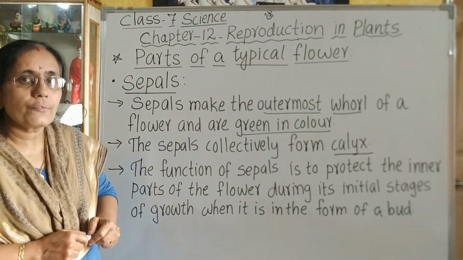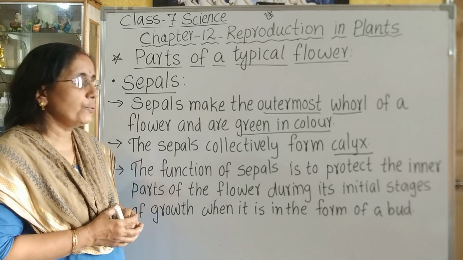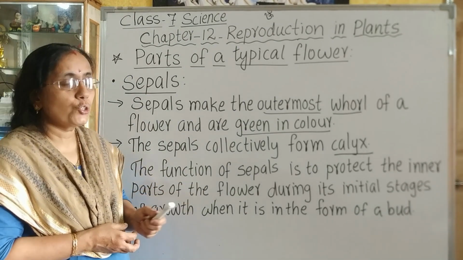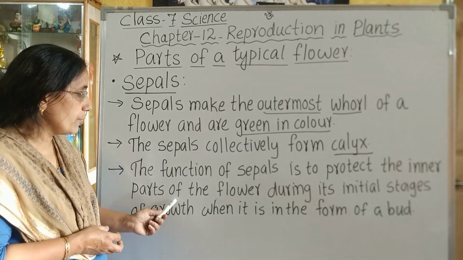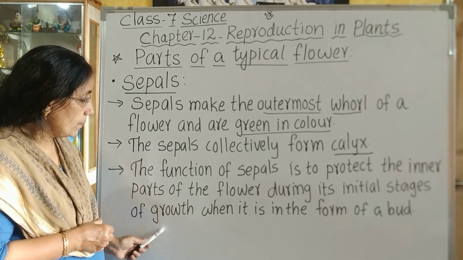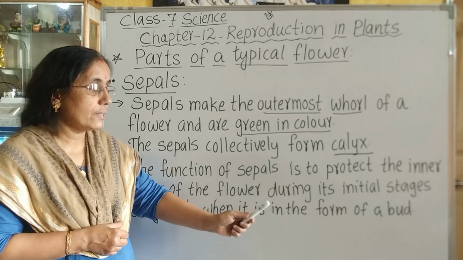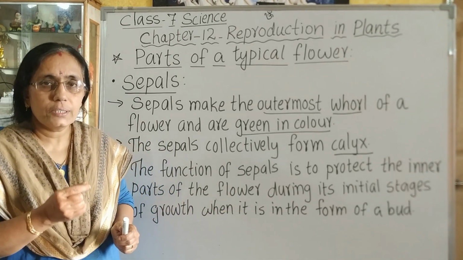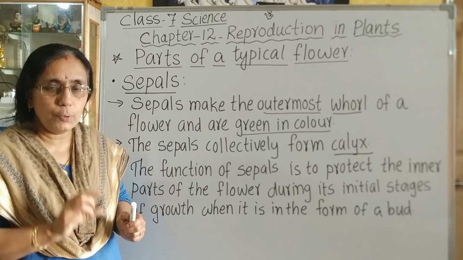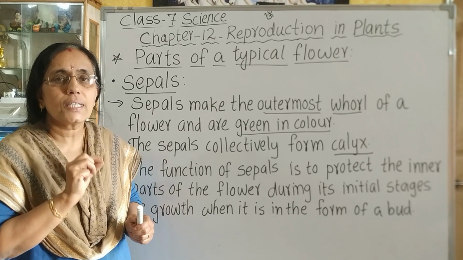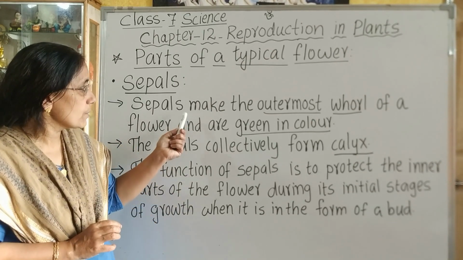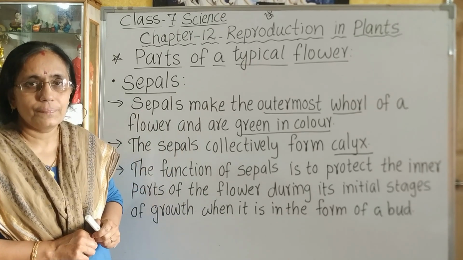Now, what is the function of sepals, or what do they do for a plant? The function of sepals is to protect the inner parts of the flower during its initial stages of growth, when it is in the form of a bud. What does it mean? The sepals protect the flower before it blooms. That is, when the flower is in the bud stage, it is protected by the structure called the sepals.